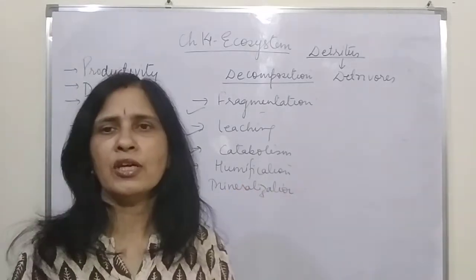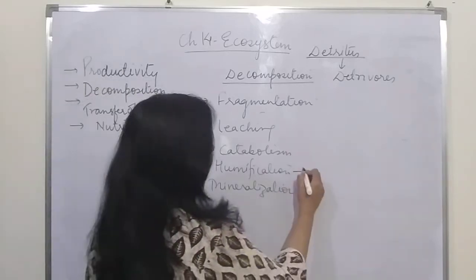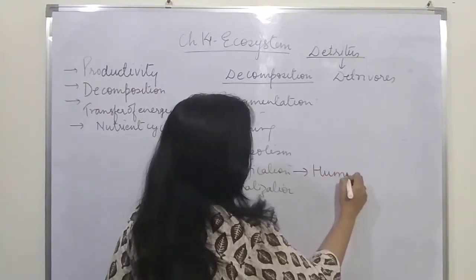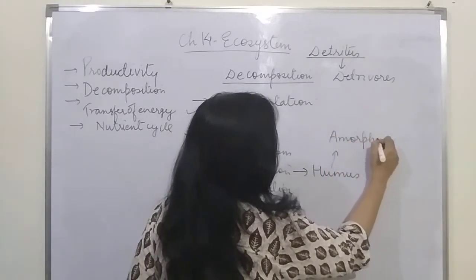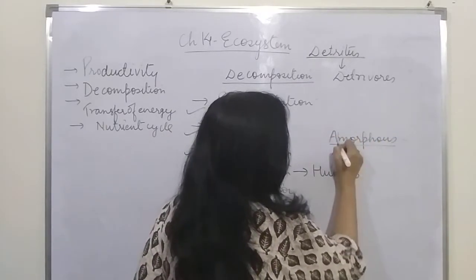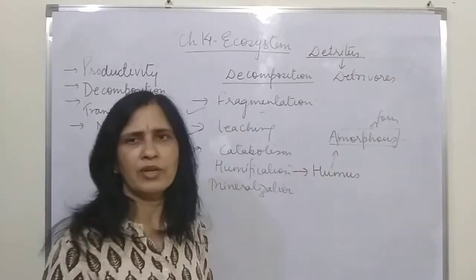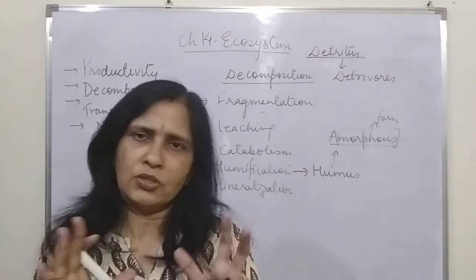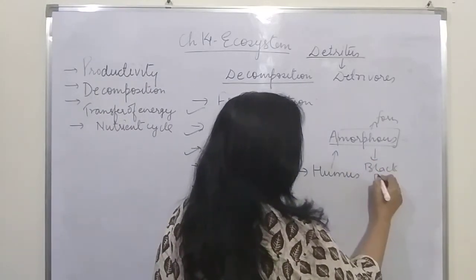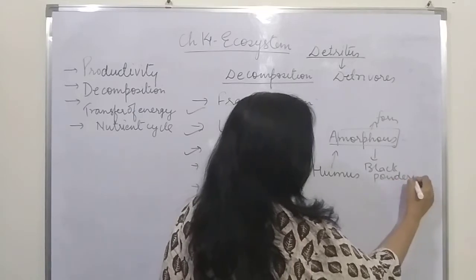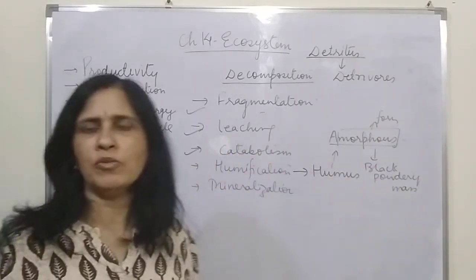Then fourth is humification. Humification is the process of formation of humus. And what is humus? Humus is an amorphous substance. Morph means form. Means which do not have any form. So it does not have any form, any structure. So it is a black powdery mass basically. And the formation of this humus is called humification.